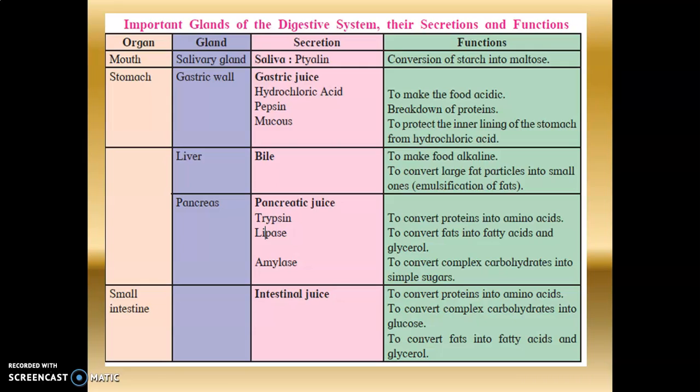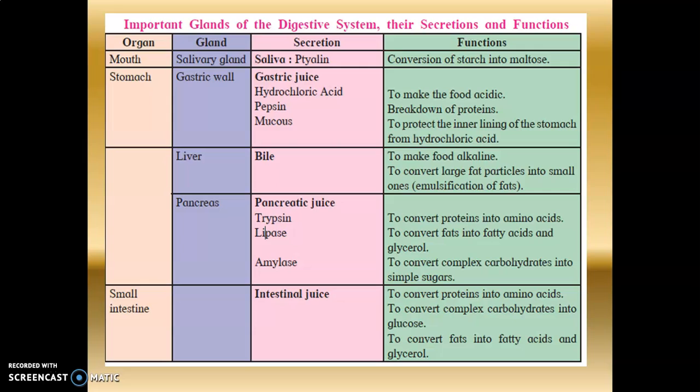Now children, here acid is there. You know that acid is very strong, so it can spoil the walls of the stomach. So to protect the stomach, it has mucus, and mucus is present on the inner lining of the stomach. Then we have the liver, which is the largest gland of the body. It secretes the juice bile.